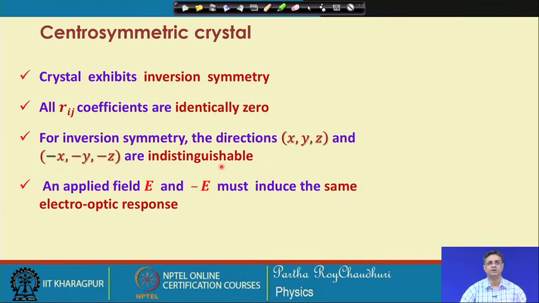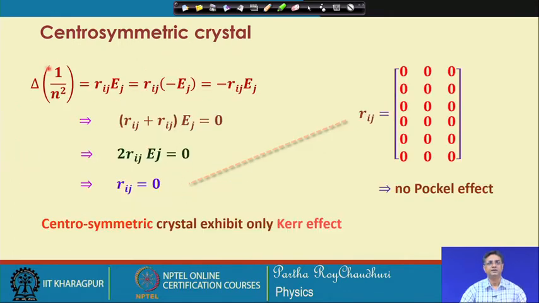So, there is no change with respect to the crystal. As a result, an applied field E and minus E must induce the same electro-optic response. To look at this, if I write Rij Ej and then I reverse the field, minus Ej, then I will get minus Rij Ej. Put together, this will be equal to 0. That means Rij is 0. So, for a centrosymmetric crystal, all the coefficients Rij will be equal to 0 and there is no